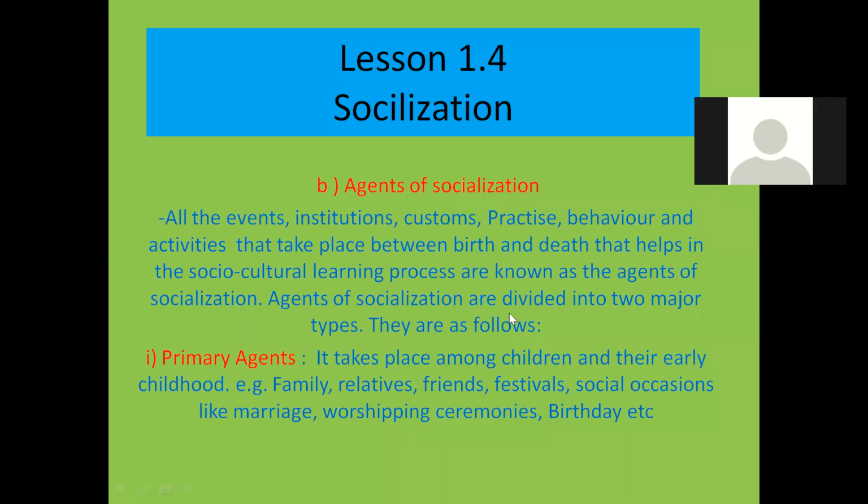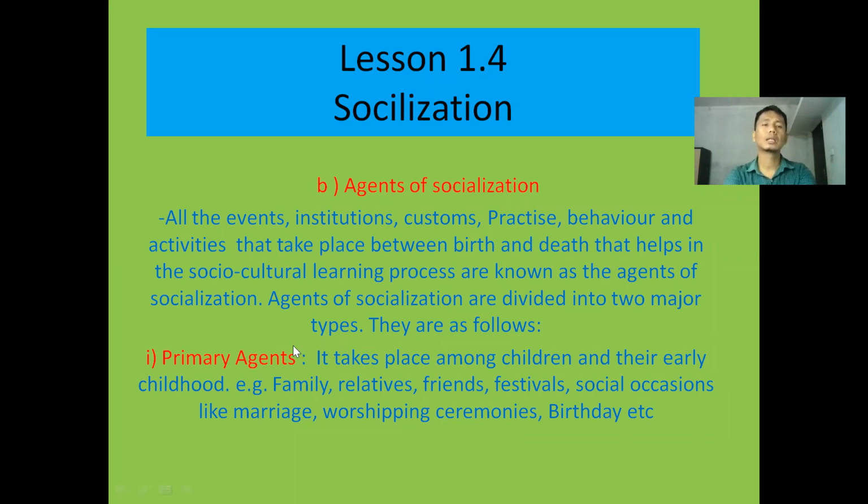Now, agents of socialization can also be divided into two major types, can be classified into two groups. The first type of agent is the primary agent. What are the primary agents? Okay, in your life at present, which agent, primary or secondary, is playing a vital role to give you new knowledge, to shape your life, to produce new thought and opinion in your mind?